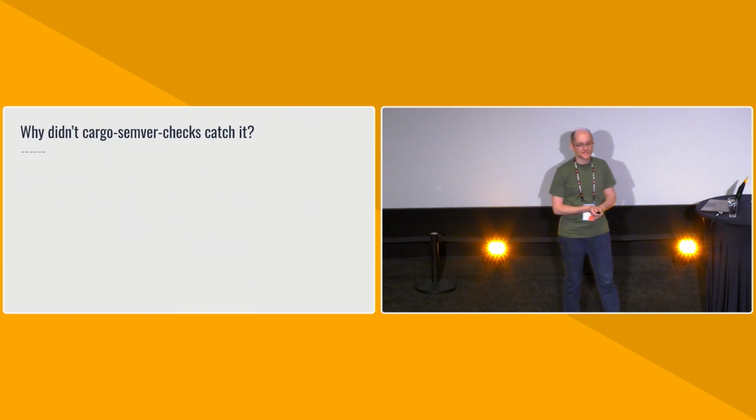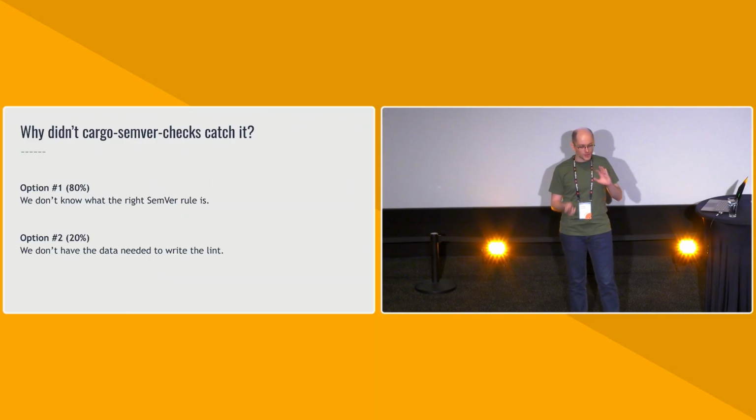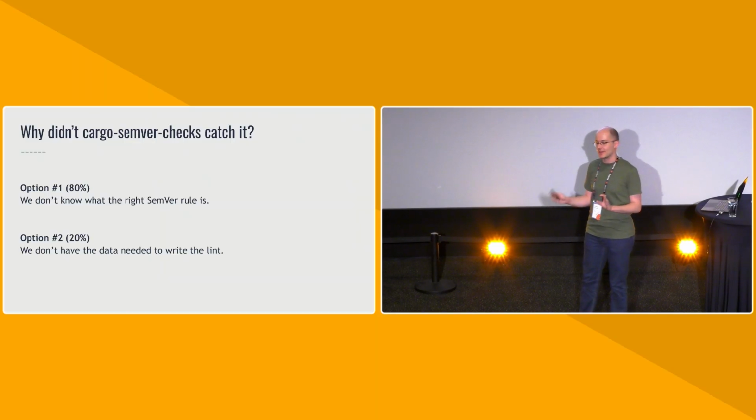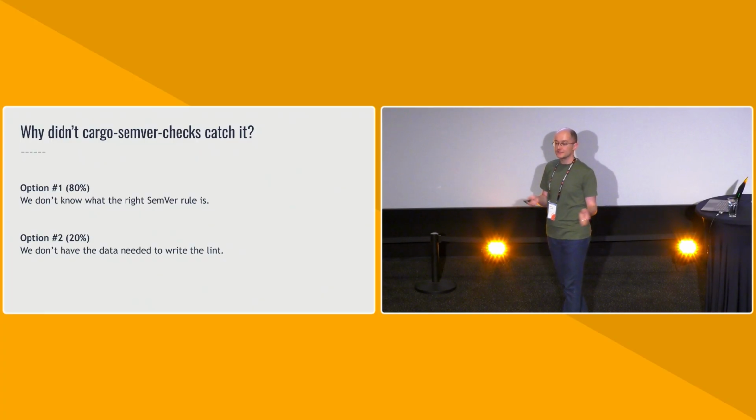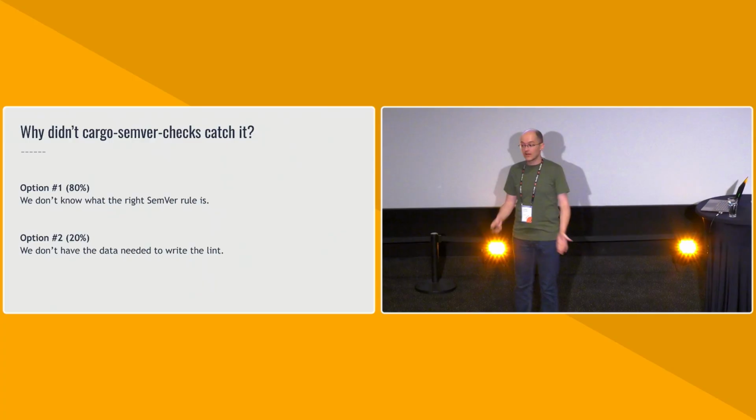So why didn't cargo SemVer checks catch our example of breakage? Well, there are two options, 80-20. Option number one is we haven't implemented the rule because we don't know what the rule actually is. Like, when is the thing that happened breaking?